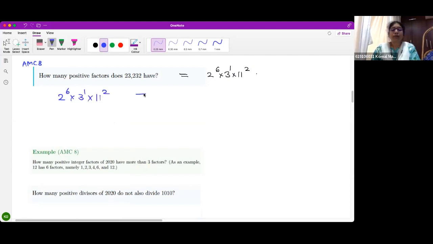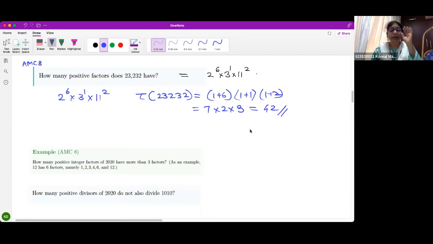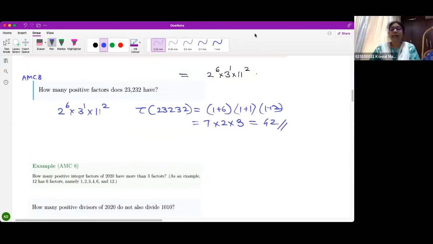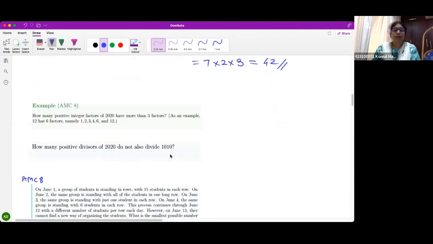Okay, so tau of 23232 will be 1 plus 6, 1 plus 1 and 1 plus 2. Okay, followed, that is 7 into 2 into 3. Correct? That is 42. Easy? Any doubt, anybody? No, ma'am. Now, next.